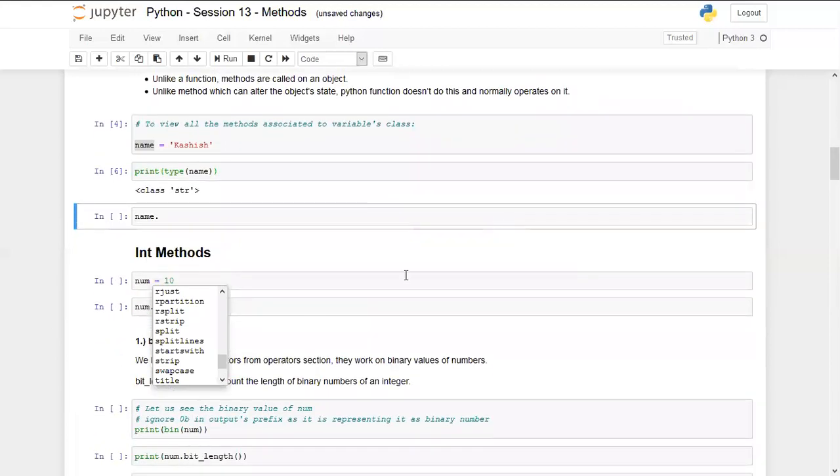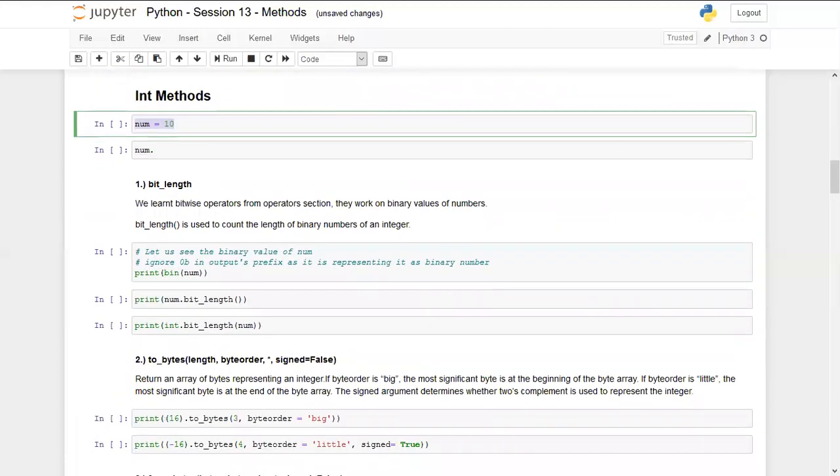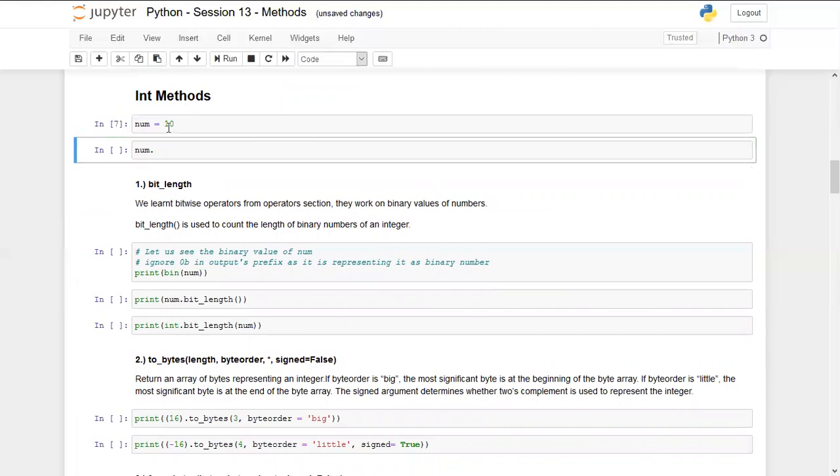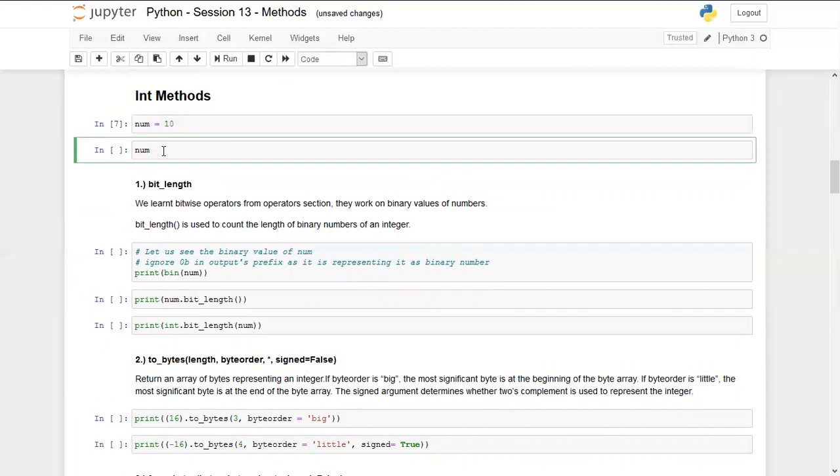Now, proceeding further, the first type of methods are int methods, I mean integer methods. I'm creating a variable by the name of num equal to 10. So 10 is the value for num, and I want to perform something on num. I write num, which is the integer variable, enter a dot, and press tab. There are only 8 or 9 methods for the integer class. That means all these 9 methods can only be operated on integer variables itself. These cannot be used with any other data type.